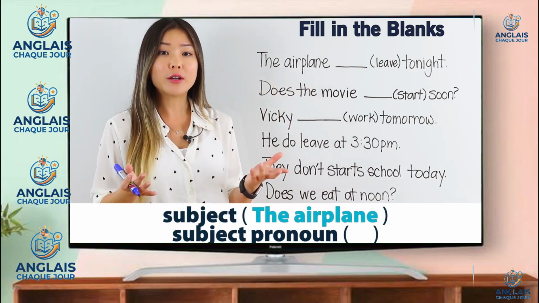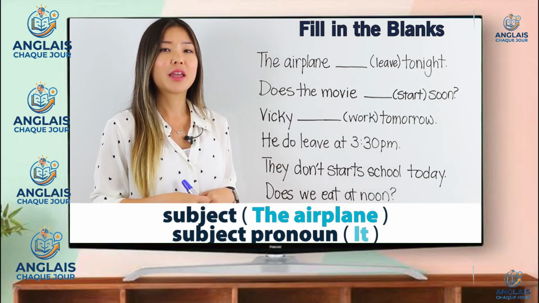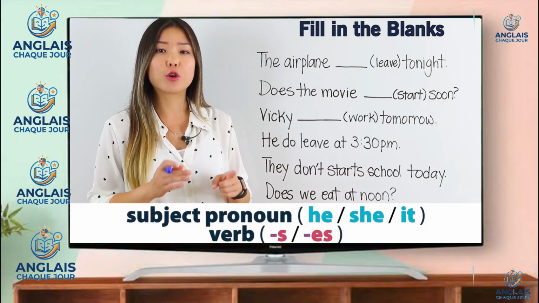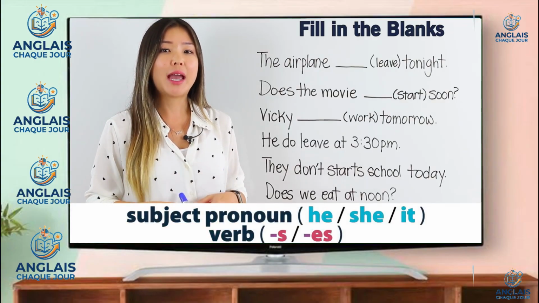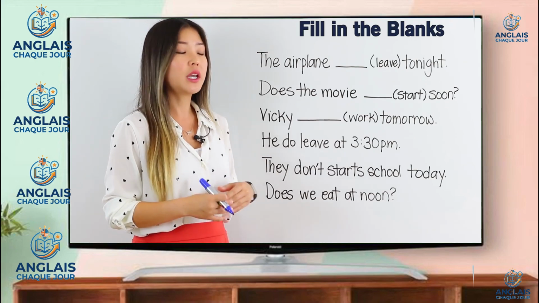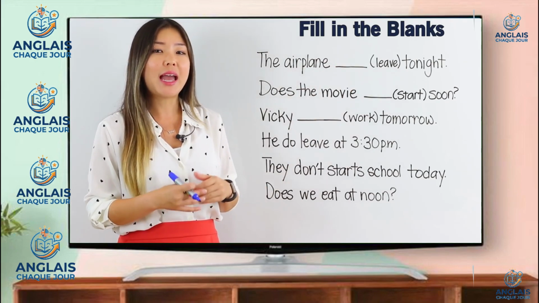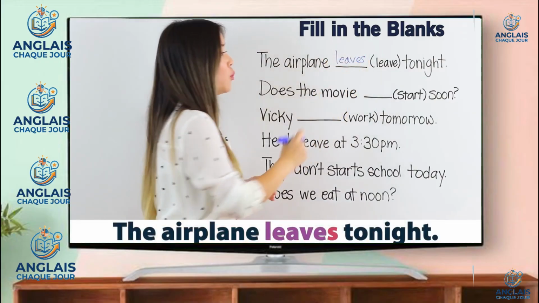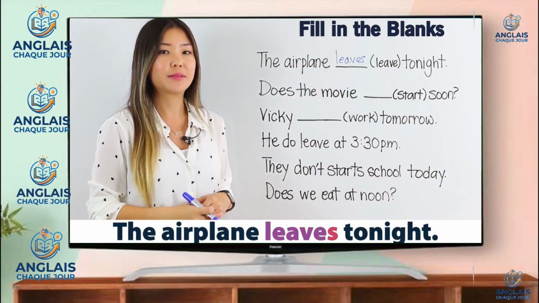What subject pronoun do we use for airplane? It's it. Remember, in the present simple tense for he, she, it, we add an s or es to the verb. The verb here is leave, so we simply add an s. The correct answer is, the airplane leaves tonight.